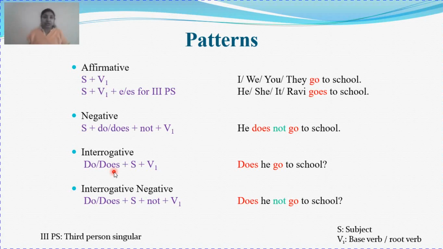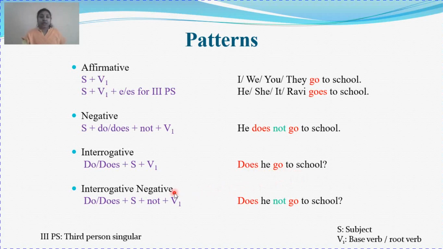Since it is the simple present tense, it uses the auxiliary verb do or does. So your interrogative format is do or does plus subject plus verb first form. Whatever we have framed earlier, you can just invert the subject and verb and you will get the sentence. Like, does he go to school? Here we have the auxiliary verb, subject, verb first form and the object. Clear?